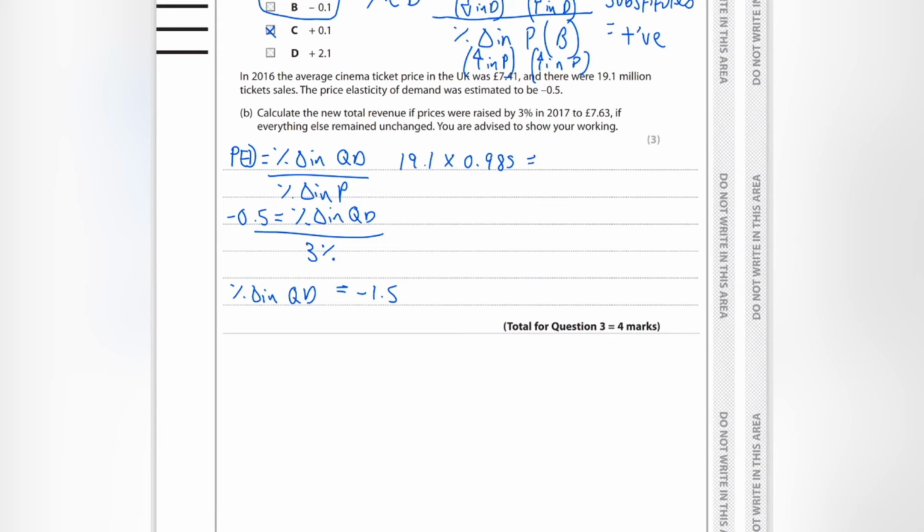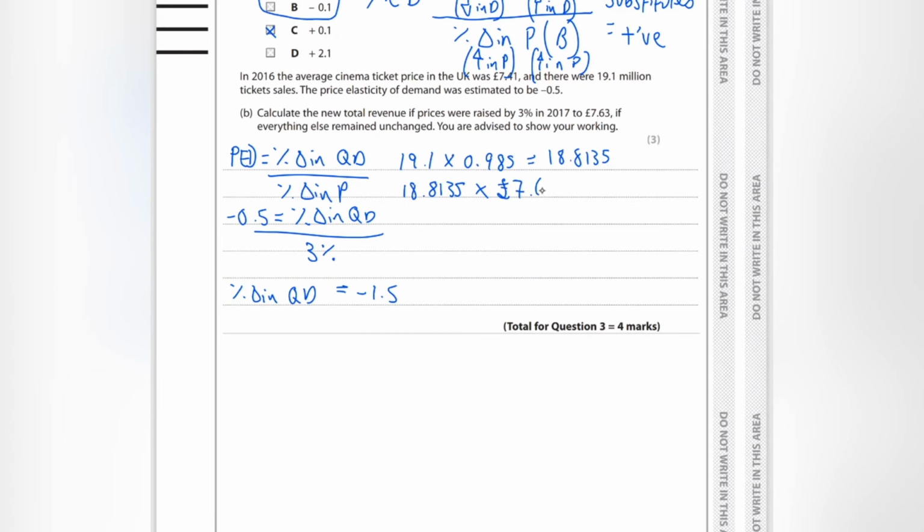So 19.1 million times by 0.985 gives me 18.8135. Okay, now remember that this is in millions, so you need to adjust. 18.8135 is the new quantity demanded, and I know that the new price is